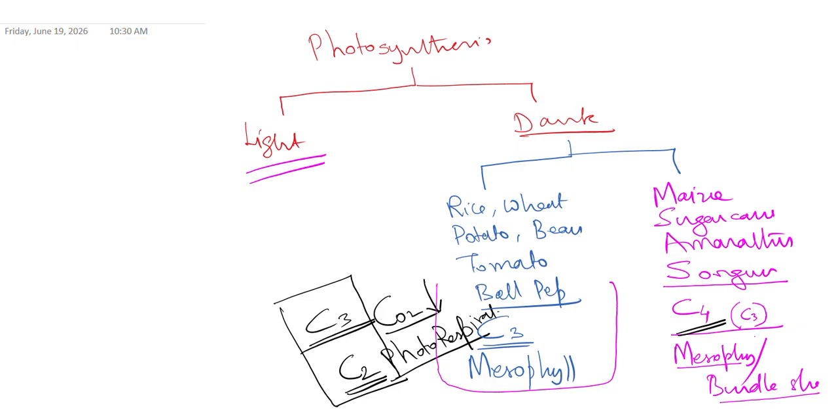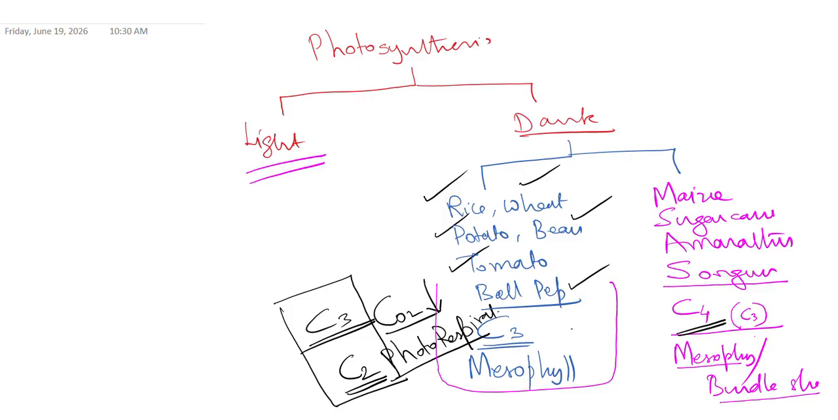Repeat the examples for dark reaction. Plants like rice, wheat, potato, bean, tomato, and bell pepper are C3. C4 examples are maize, sugarcane, amaranthus, sorghum. You remember any one example strongly. Better to remember the C3 examples. I used to say, remember them as common plants which we consume daily.